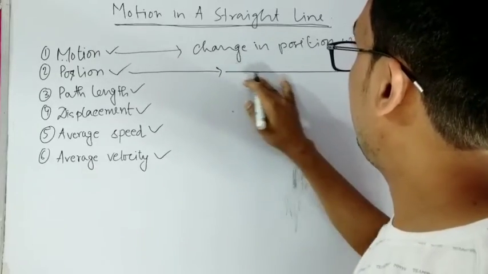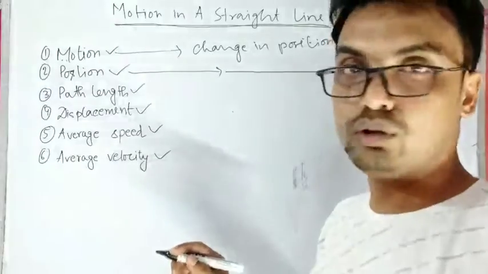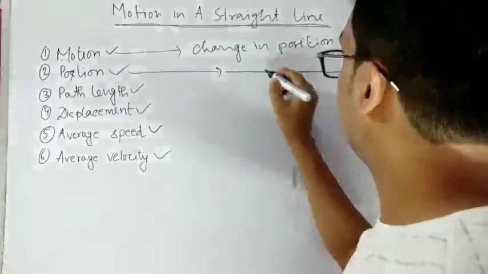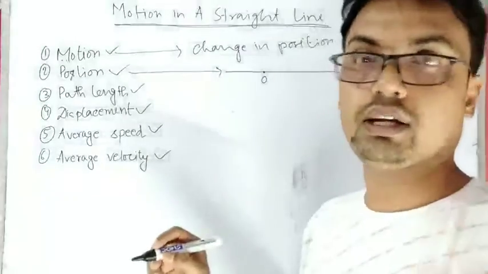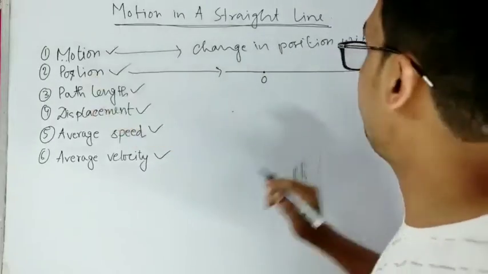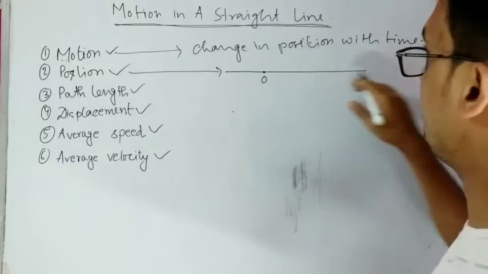But an axis or a straight line is not sufficient. We also have to take a point as reference. So this is a reference point. If we take a reference point and an axis, then we will be able to define the position of a particle that is bound to move in a straight line.